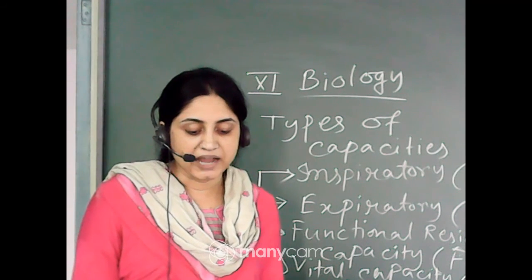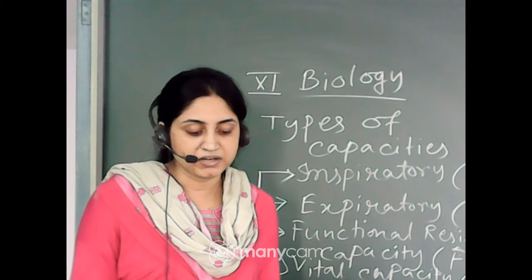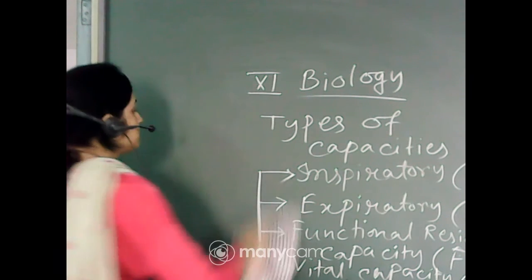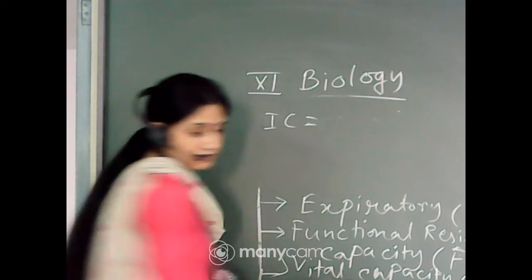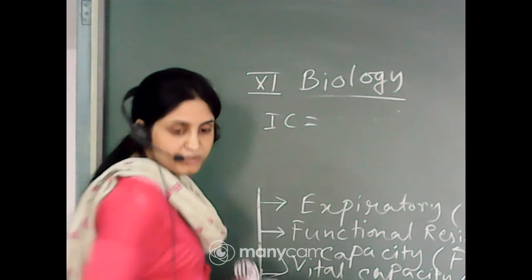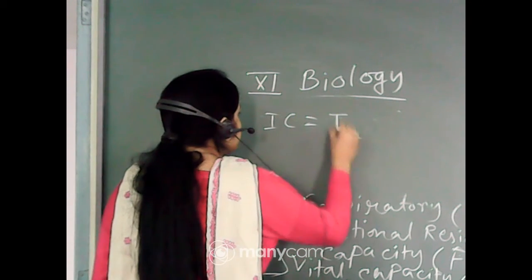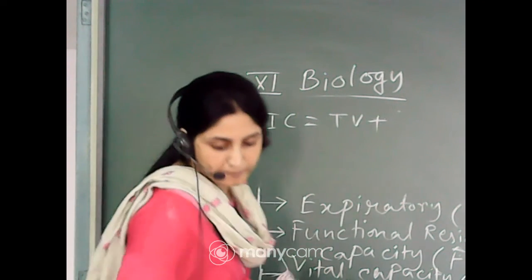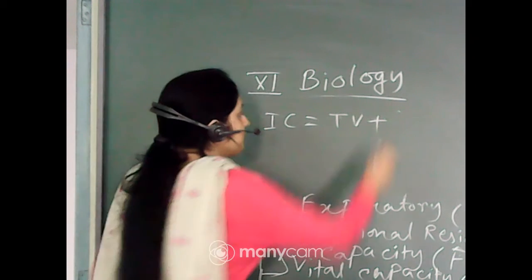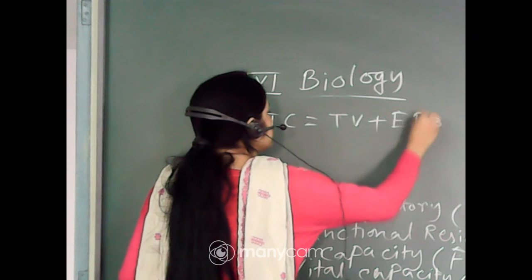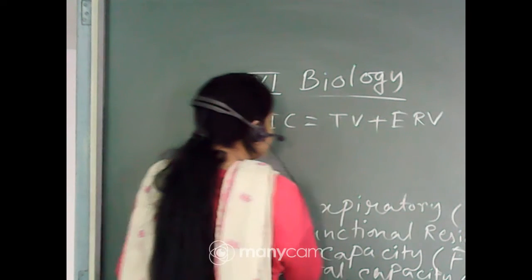It includes tidal volume plus inspiratory reserve volume. So IC equal to tidal volume, TV, plus IRV, inspiratory reserve volume.